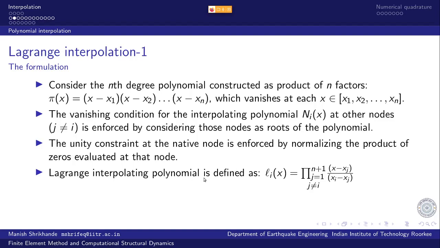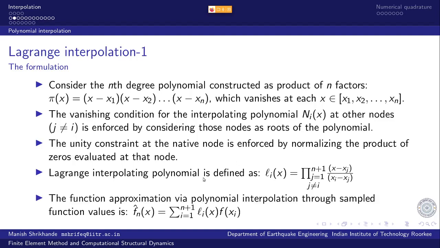Of course, the polynomial is going to be unique. This is just a different way of writing that nth degree polynomial which will pass through these n plus 1 points. That nth degree polynomial which will pass through those n plus 1 data points is given by the linear combination of L_i(x) multiplied by f at x_i, summation over i ranging from 1 to n plus 1.